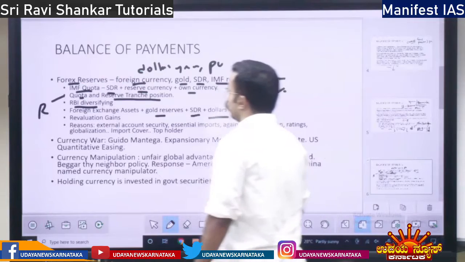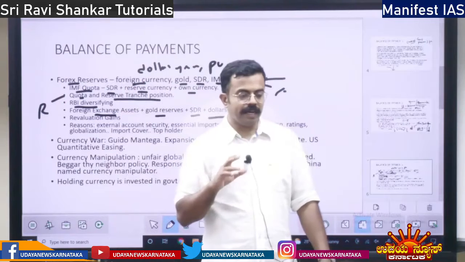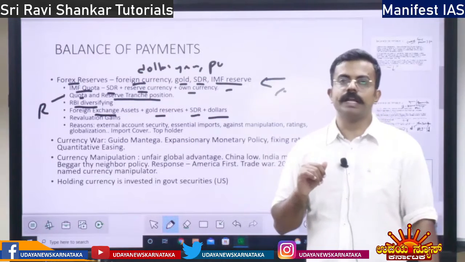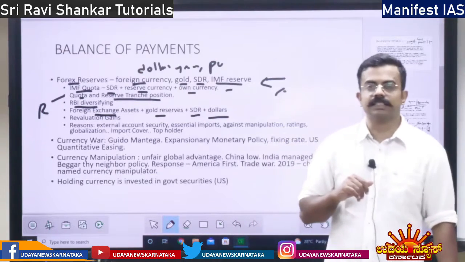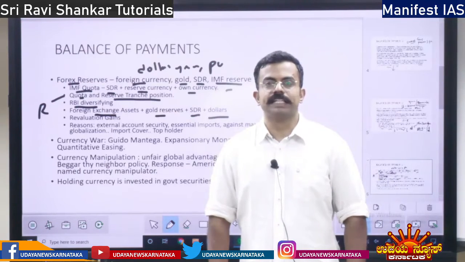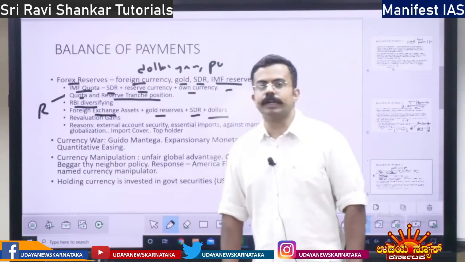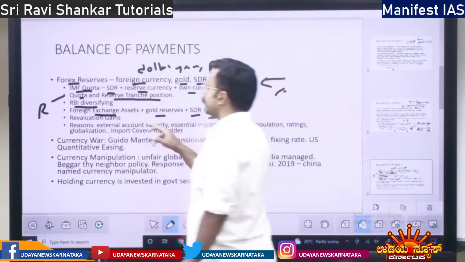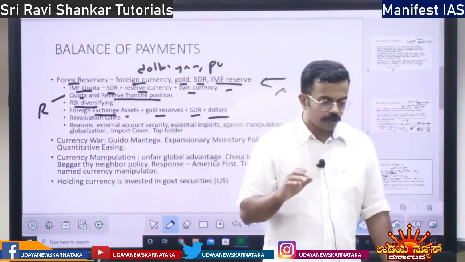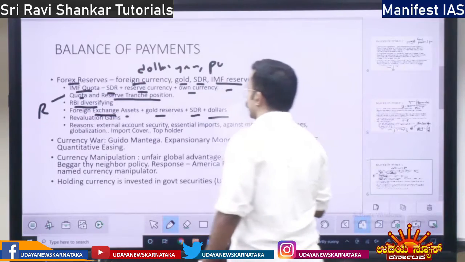Apart from that, India holds foreign exchange assets. Means what? Foreign exchange assets means India is going to invest some money in foreign bonds, which fetch interest. For example, USA sells US treasury bonds. Those bonds are bought by the Reserve Bank of India. That is the foreign exchange assets. The bonds which are bought by RBI from foreign central banks are called foreign exchange assets.